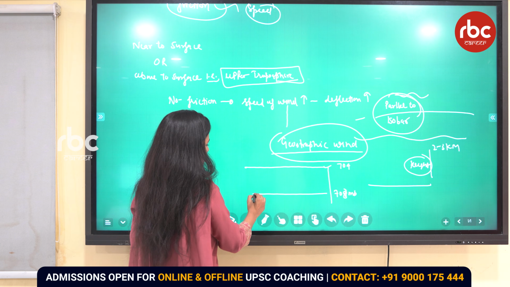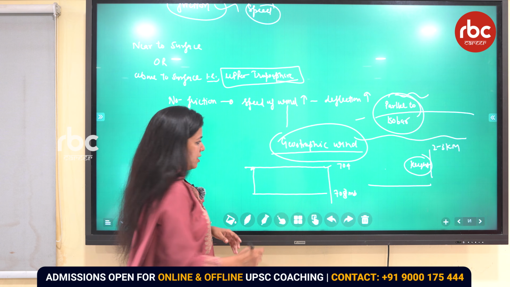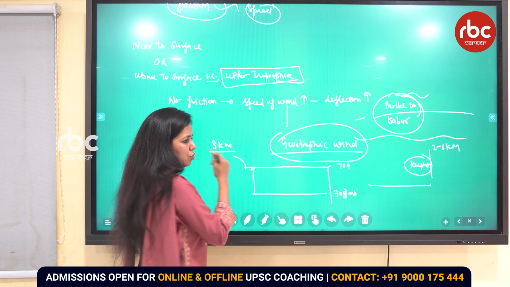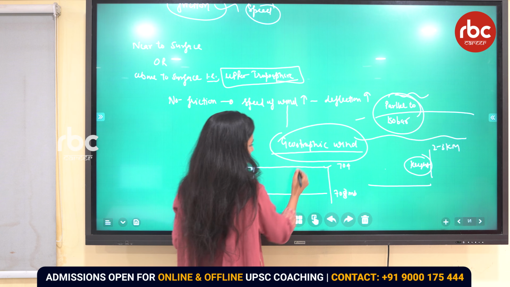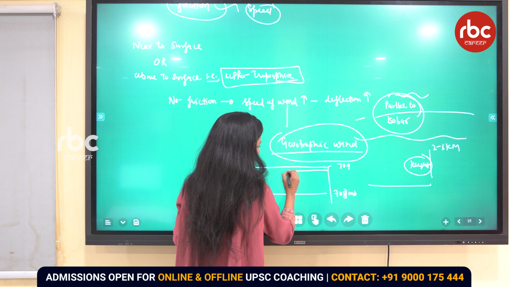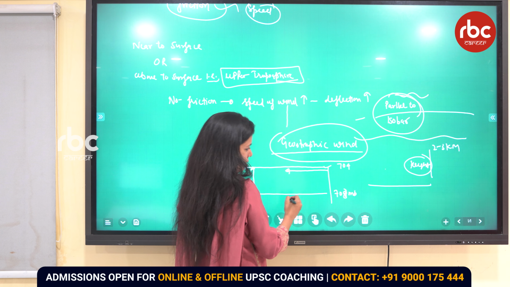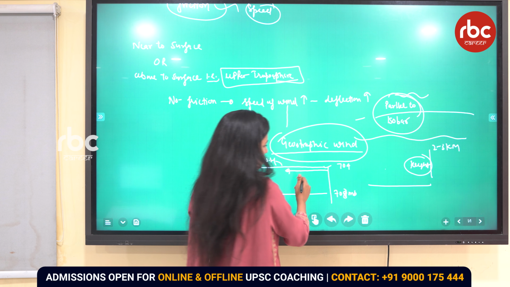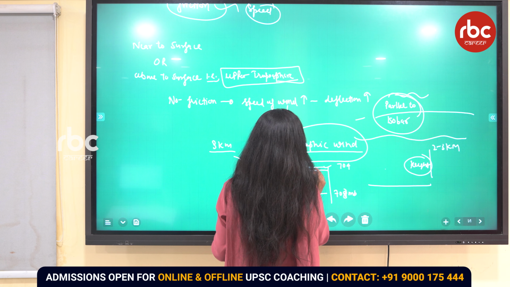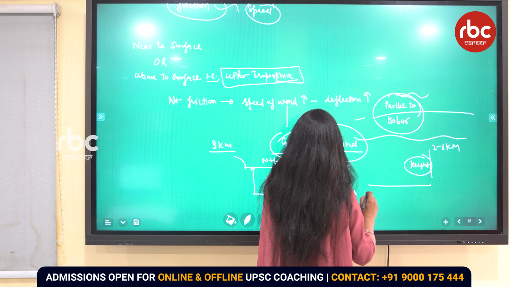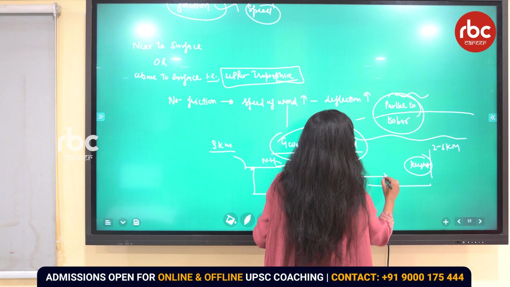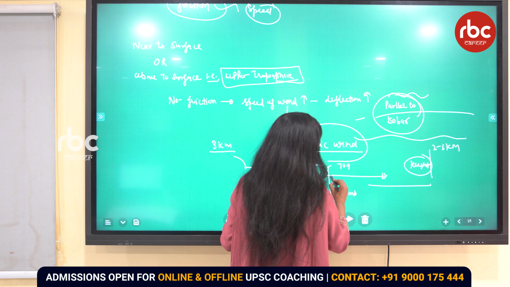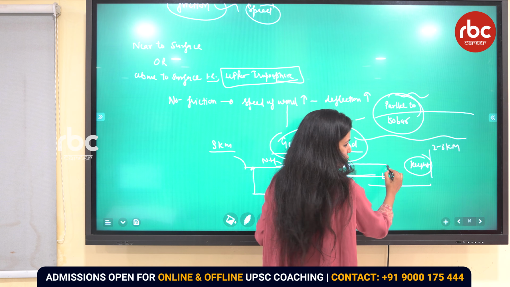The pressure gradient direction is this, and that is not at the surface, suppose at a 3 kilometer height, no friction, so the wind will be deflecting in this direction, right? If it is the northern hemisphere, not this direction, this one. The wind will deflect in this direction, so this is parallel to the isobar.